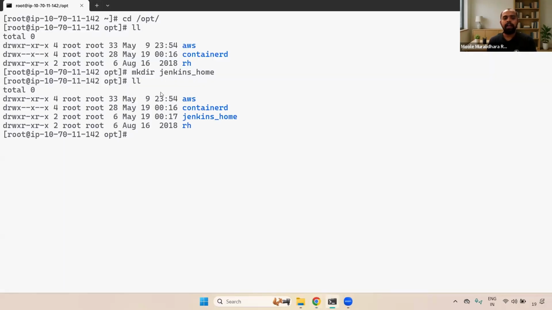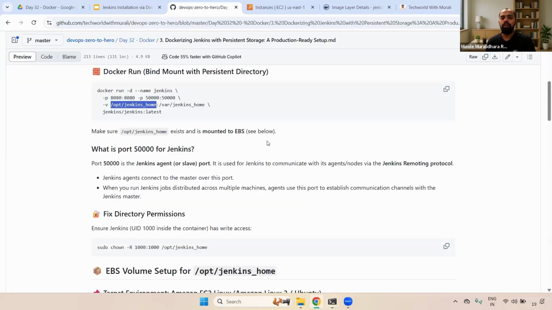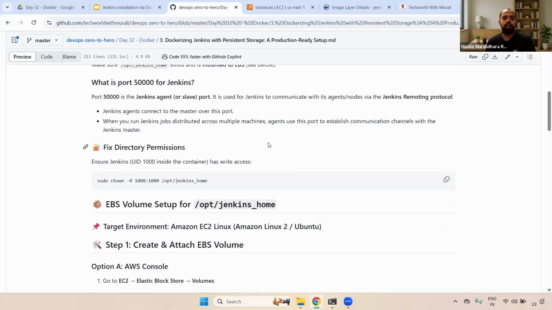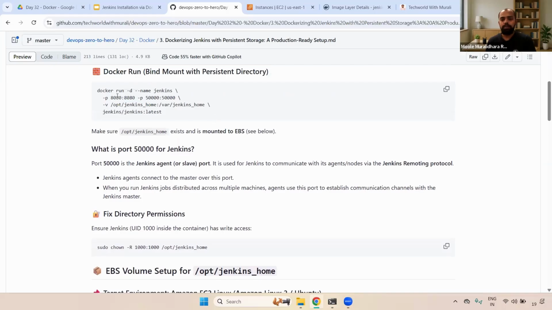If you give the ll command, this Jenkins_home is owned by the root user and root group. Here you can see the root user has read, write, execute, but the group has only read and execute, and others also have only read and execute. We don't have write permissions except for the root owner. Okay, fine. We will change something later, I will tell you what to do. Now I'm going to run this command.